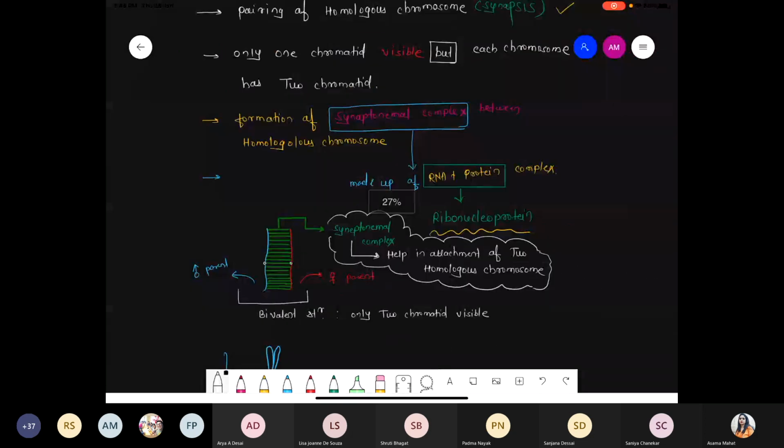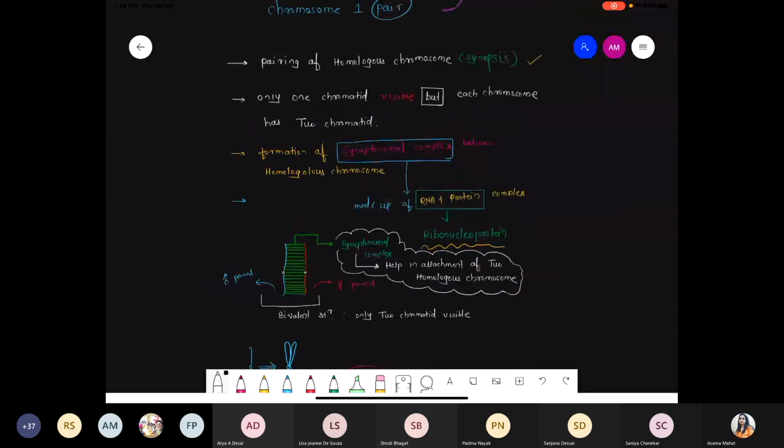Got it? So just see three important events. First we saw synapsis, that is pairing of the homologous chromosomes. Second event, obviously, these are part of the prophase, so whatever chromosome material is present shows the condensation process. So the whole chromosome structure is not visible, only one chromatid is visible. But remember, each chromosome has two chromatids, which is clearly visible under the metaphase.